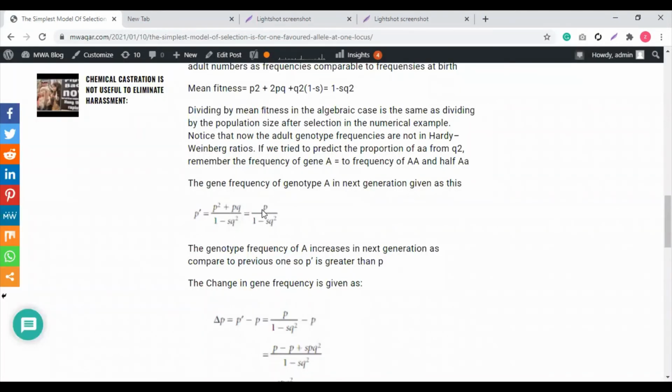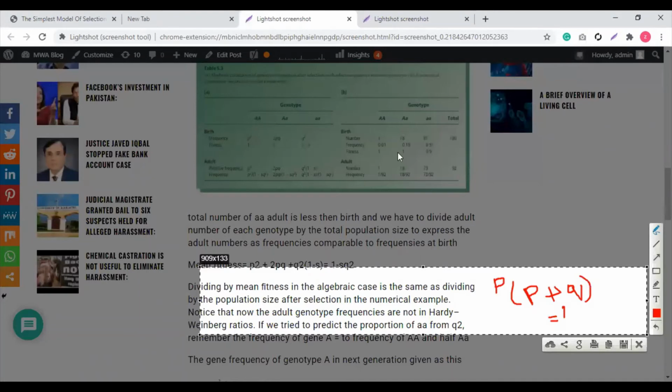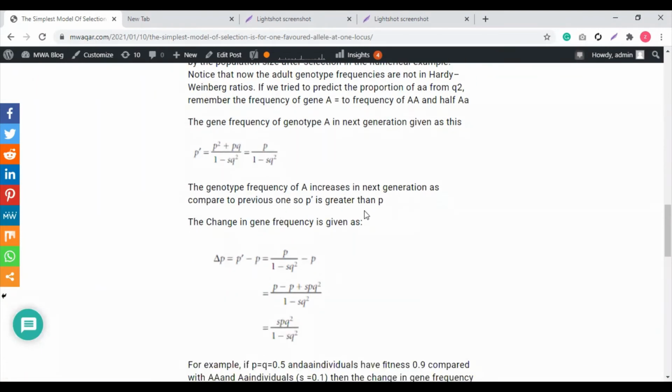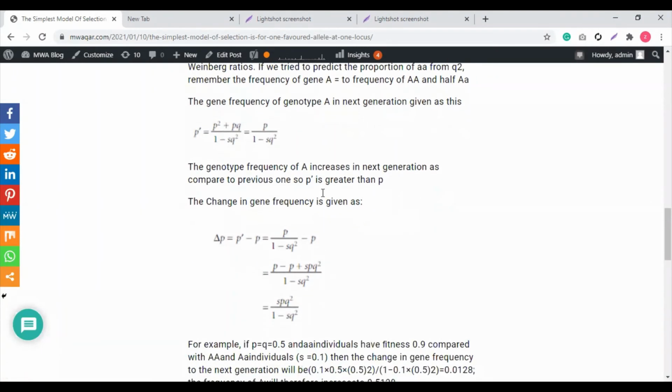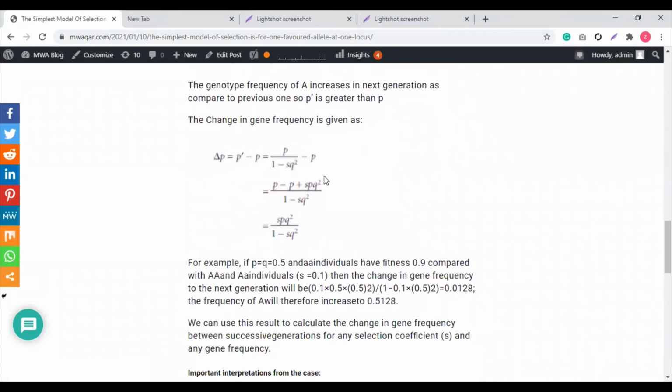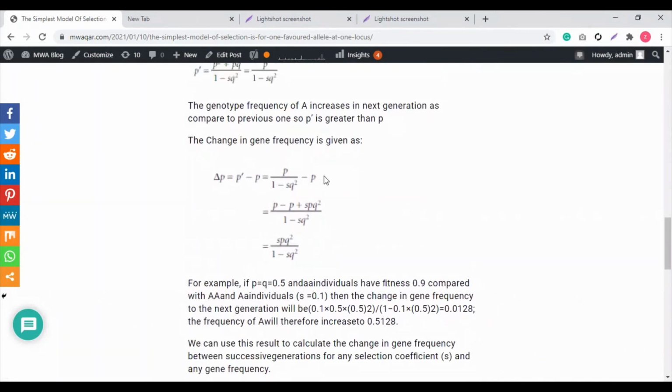This P, the P that we took common, over 1 minus SQ square. In the next step, this value becomes 1 and we have the P on the numerator. Okay. So we get this formula, P over 1 minus SQ square. The genotype frequency of A increases in the next generation, like in the P prime case, as compared to the previous one. So P prime is greater than P.